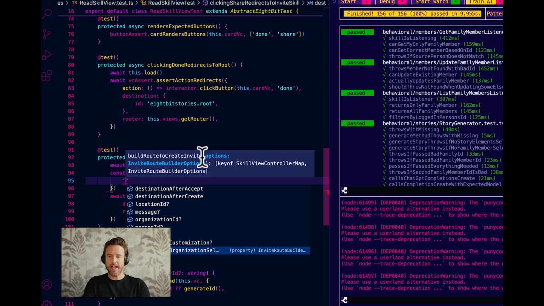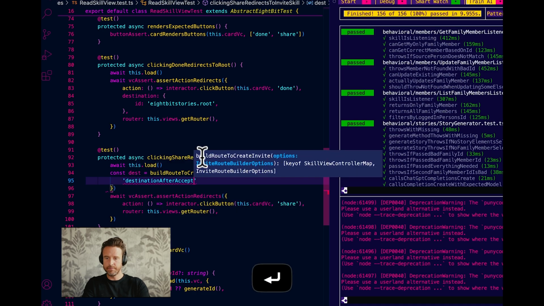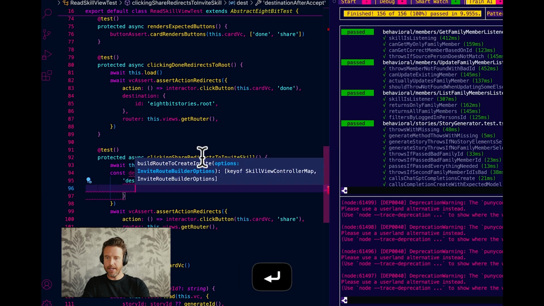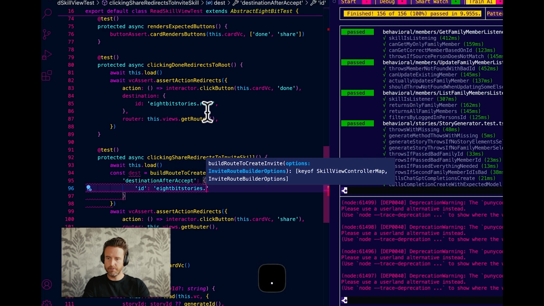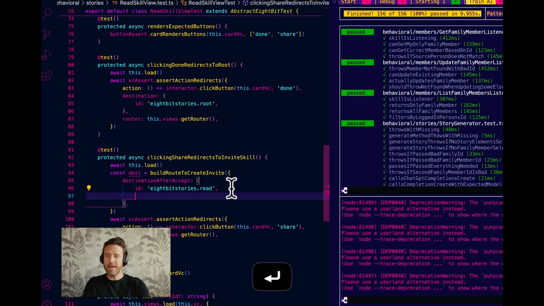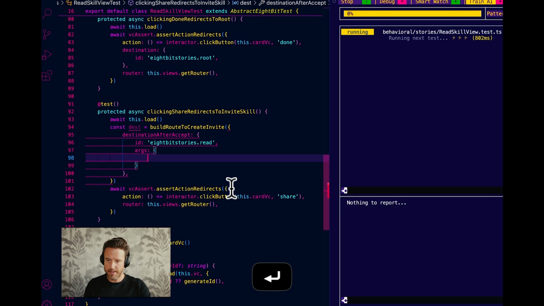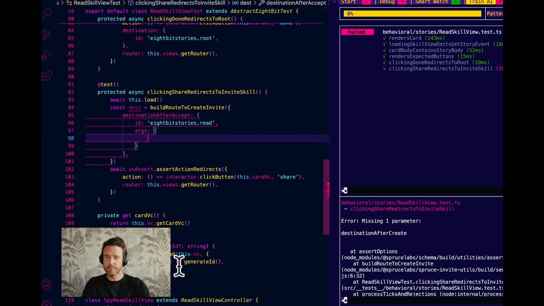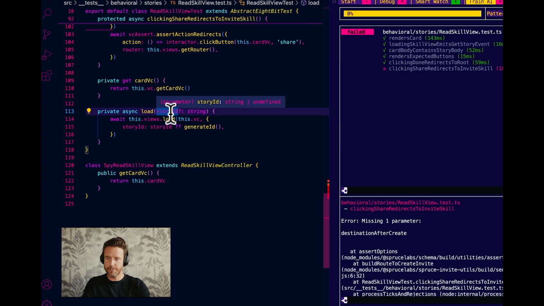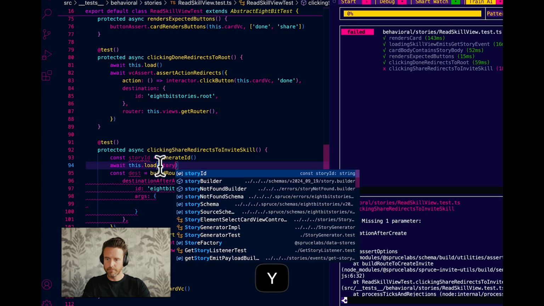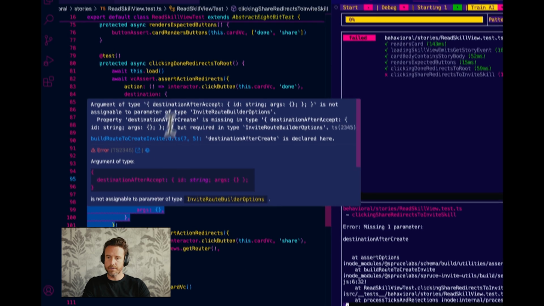Well, let's start here. After we accept an invite, we want to send them to read, right? We want to send them to the read skill view. So that's 8bitstories.read, I'm assuming. And then the args, we want to pass the story's ID, which I'm assuming we have. That's randomly generated. Let's do this. const storyId equals generateId. Let's pass that to load because it looks like our load takes an optional story or randomly generates it. Random story ID, cool. And then what are the args here?